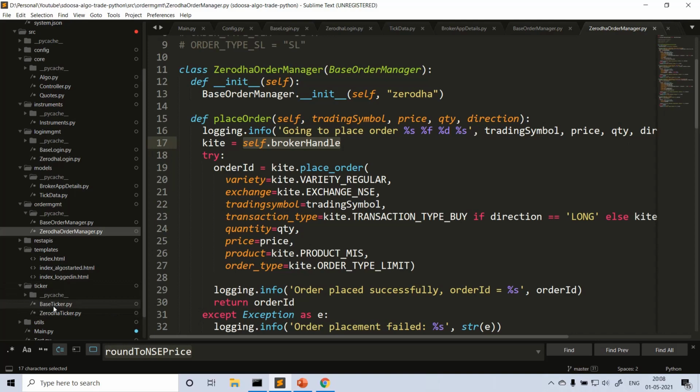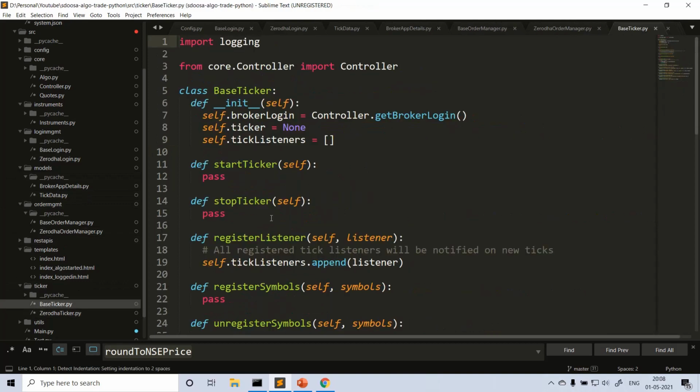And coming to the ticker. So the ticker is also similar to this order manager or login session. It's different for each broker. Some brokers may provide, or may not provide, WebSocket based ticker implementation. Even though some brokers do not provide WebSocket based ticks, you can mimic the REST API call here and convert it to a ticker, so that it can be used across the application.